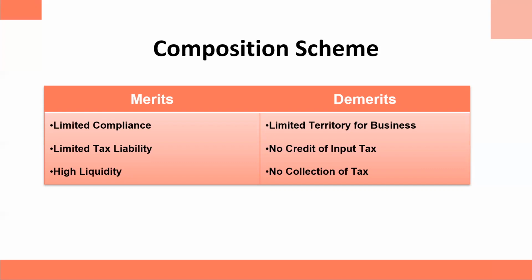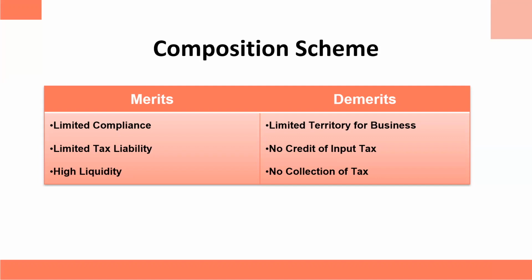However, there are certain disadvantages of this scheme as well, because I just explained interstate supplier. If you are selling something out of your own state, then you cannot opt for this scheme. So if you want to opt for composition scheme, then it means you have to limit your sales to the single state only. So limited territory for business would be there.